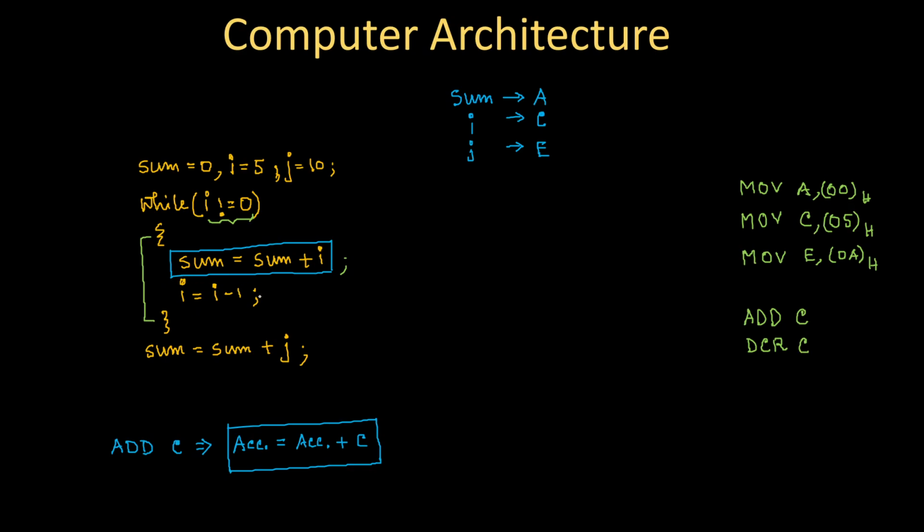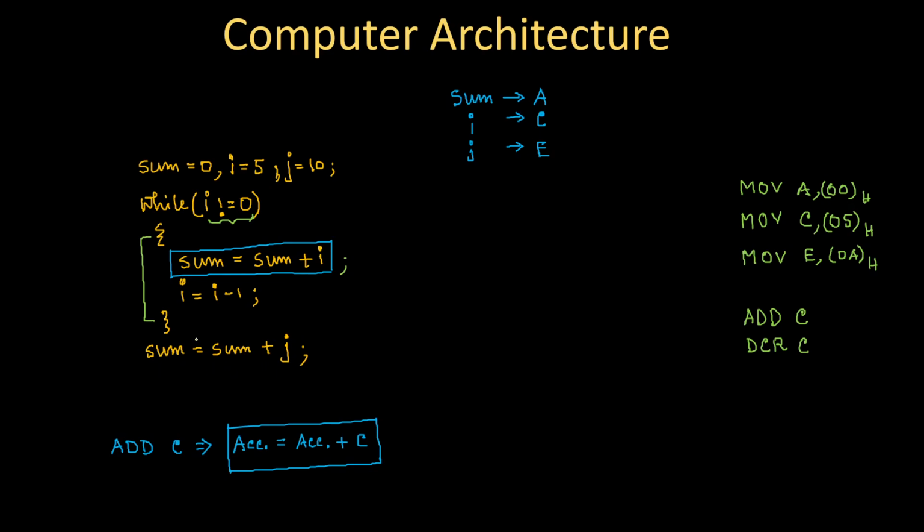After decrementing I, you should recheck this condition. So when this decrement completes, I must write one more instruction after DCR C so that I can go back to the instruction where I have kept a blank, and then recheck somehow, and depending on that, either I will execute add C or I will execute some instruction representing sum equal to sum plus j.